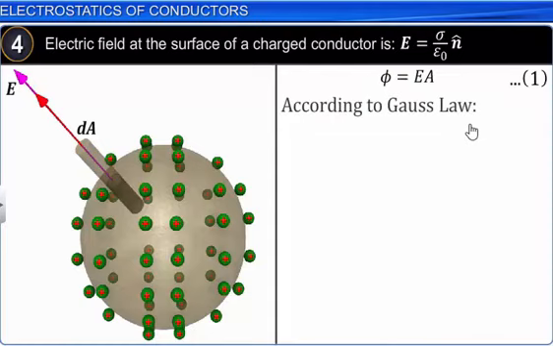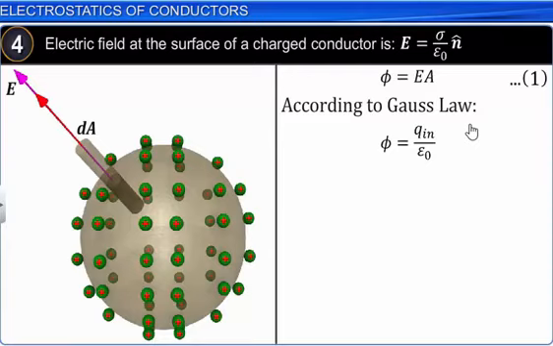Now according to Gauss law, for a closed surface, the electric flux through any closed surface can be given as 1 by epsilon naught times the total charge enclosed by that surface.